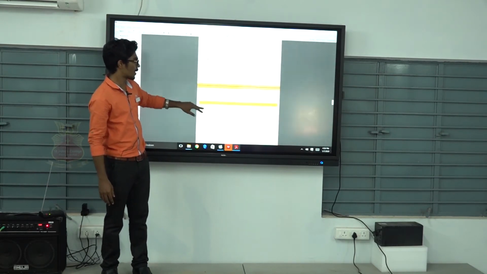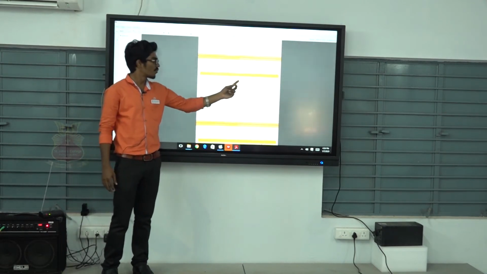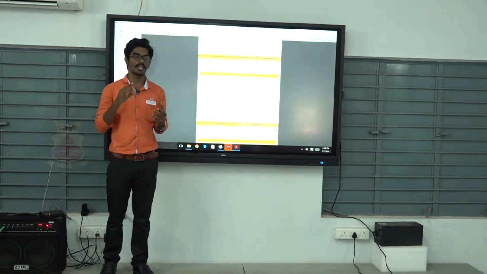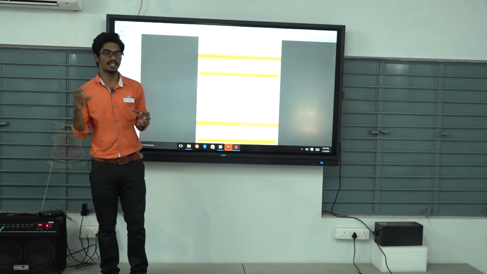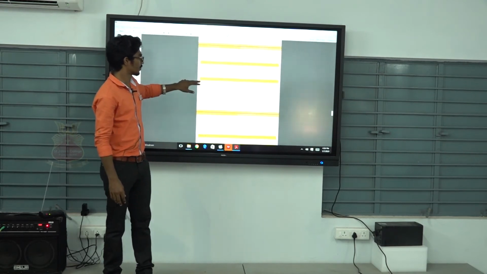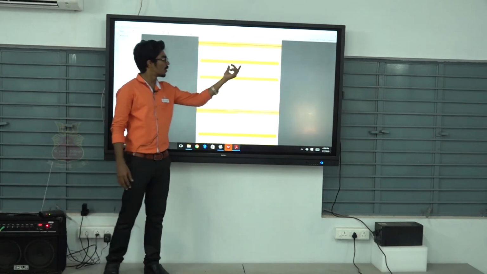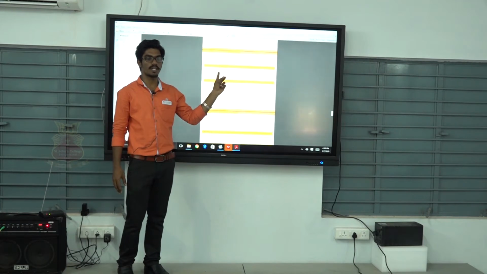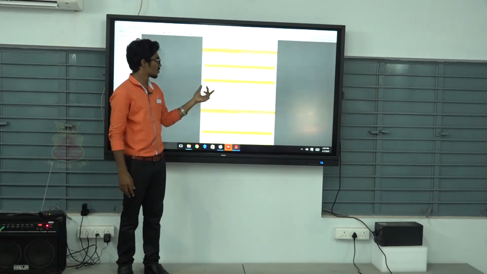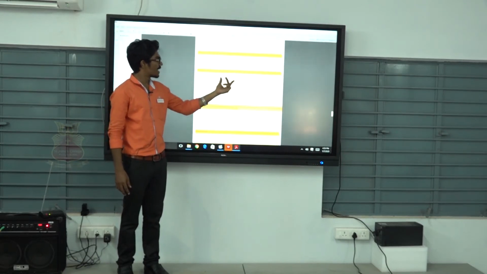Here is one important property of cut edges. A connected graph G is a tree if and only if every edge of G is a cut edge. So now we are linking the cut edge property and trees. This is the direct proof of this theorem. This theorem contains 2 parts, the only if part and the if part. So first of all, I assume one part. Let G be a tree and e be an edge.